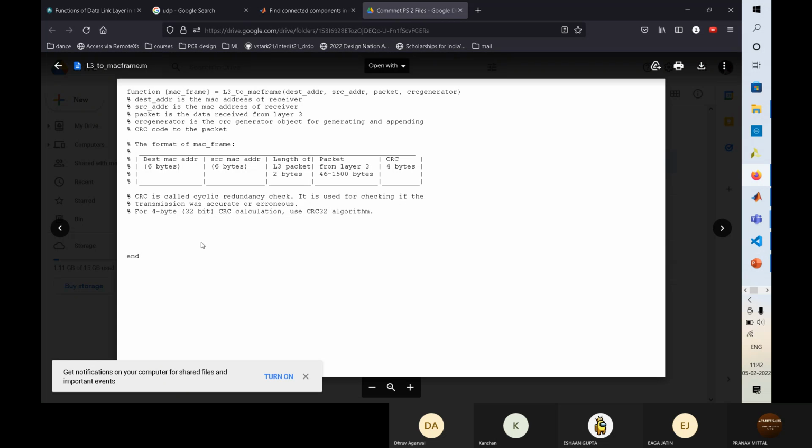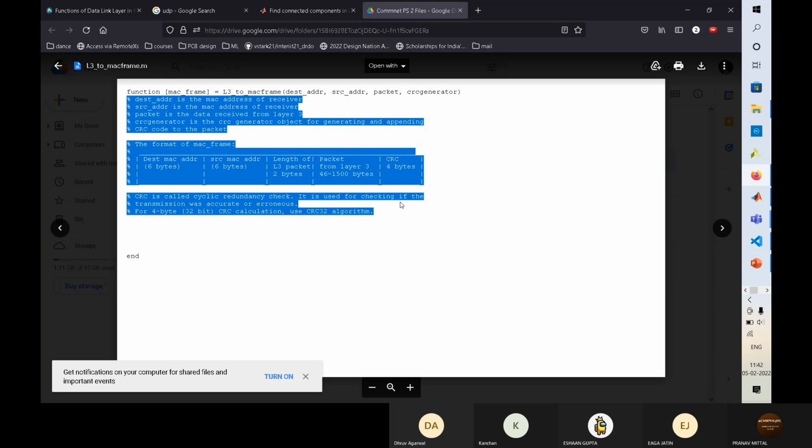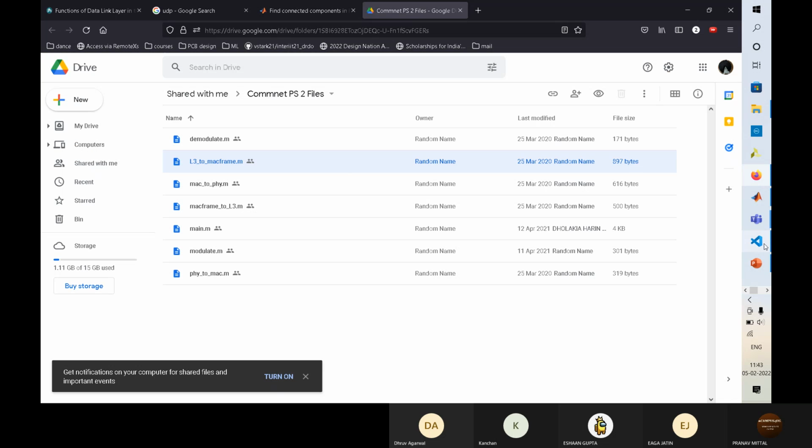So all these files look the same, like it's a function, and a lot of comments have been written to help us write the code. Basically, it's the theory behind all that is happening.